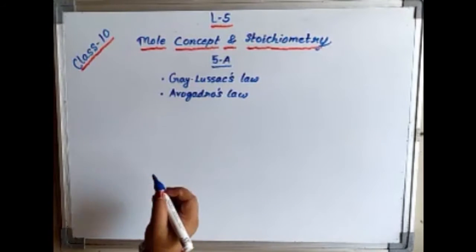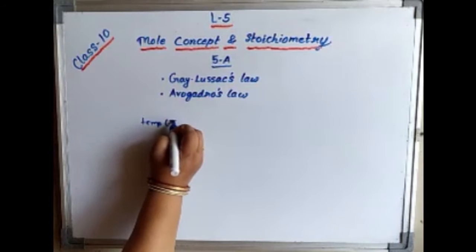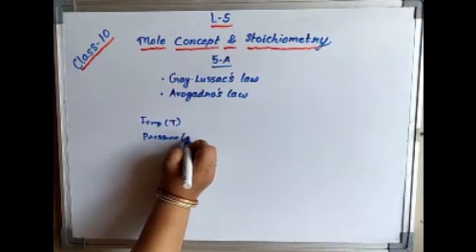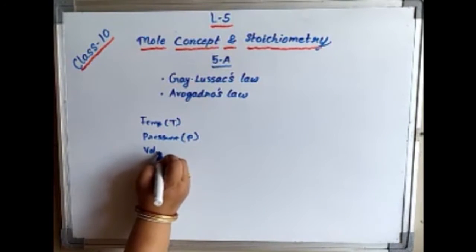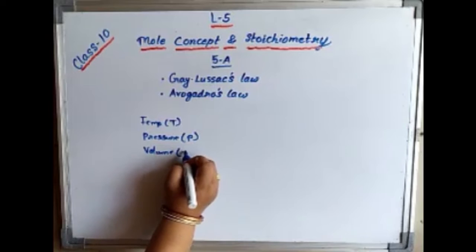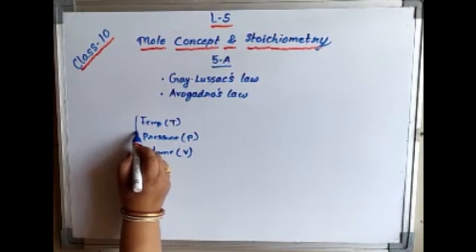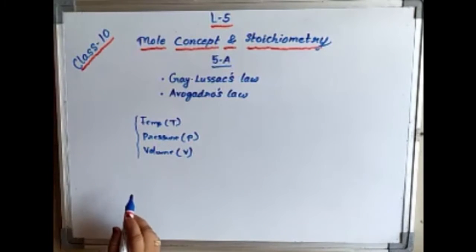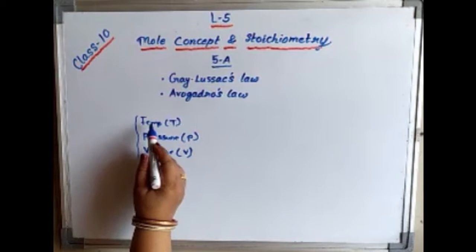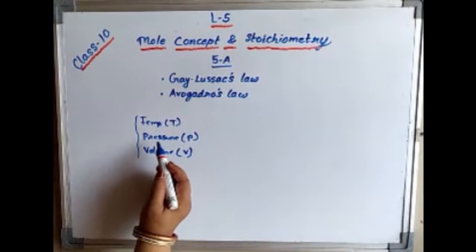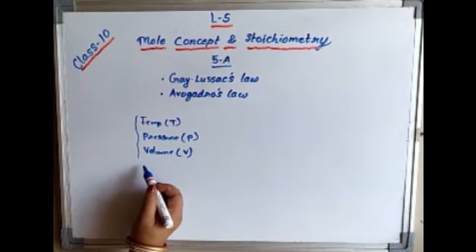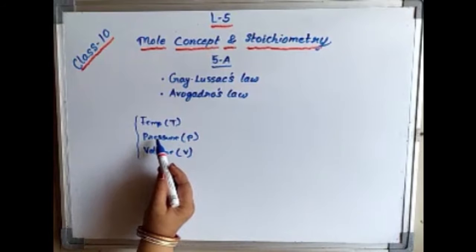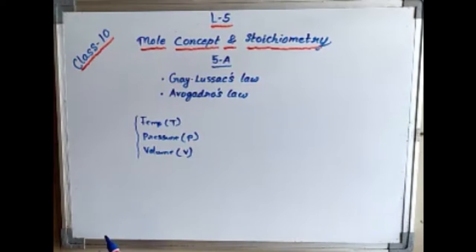Three criteria are there: temperature, that is capital T, pressure, that is capital P, and volume. These are the three criteria which we have already learnt. Change in any one of them will affect the other two also. Suppose if I change the volume, the other two will also be affected. If I change the temperature, the other two will also get affected. This we have already learned in the lower classes.